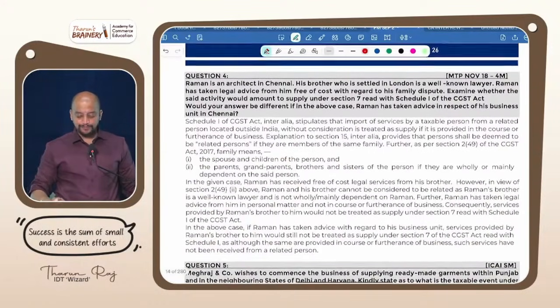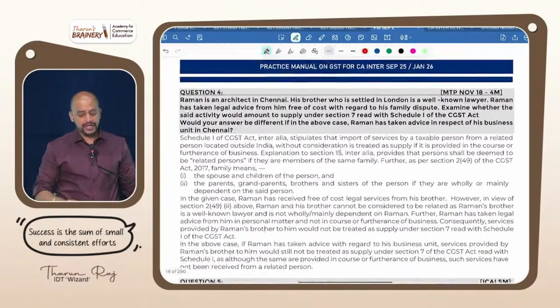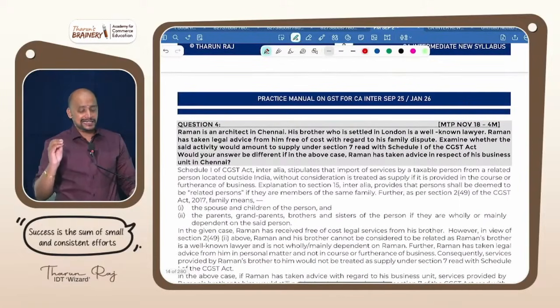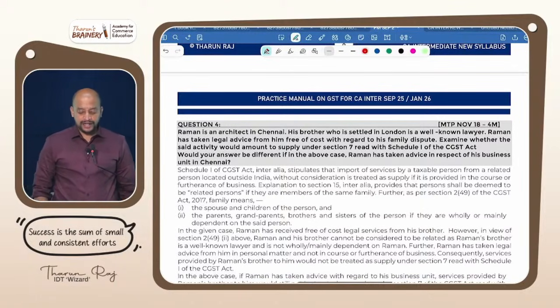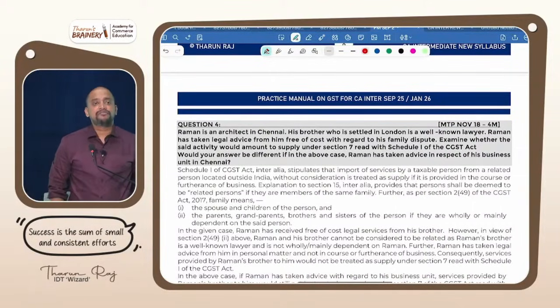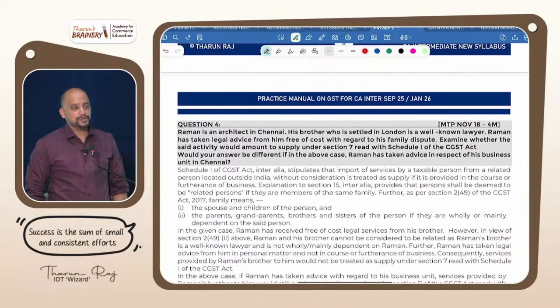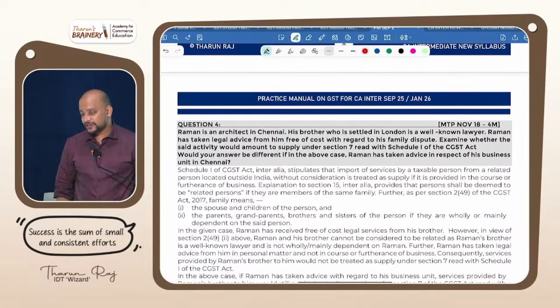Then next, see the next question. Raman is an architect in Chennai. His brother, who is settled in London, is a well-known lawyer. Is the brother dependent or not dependent? Not dependent. So related or not related? Not related, because he is not dependent. Raman has taken legal advice from him free of cost, means without consideration, with regard to his family dispute, not in the course or furtherance of business.